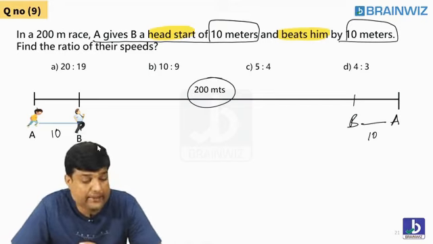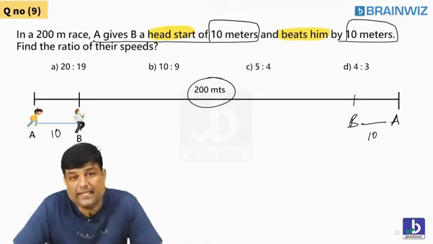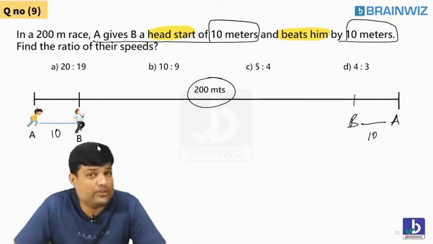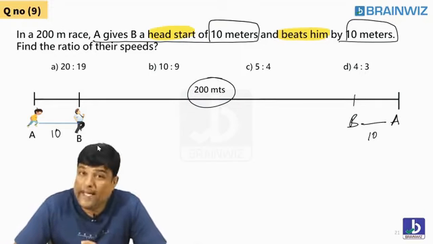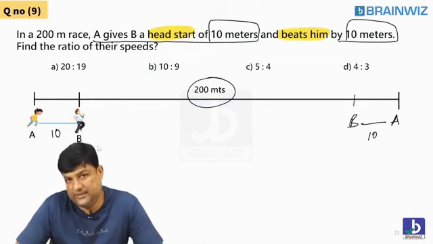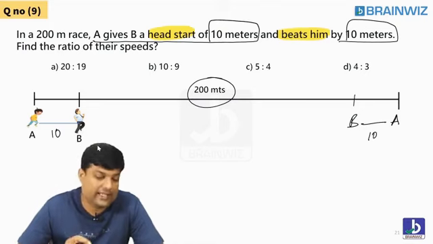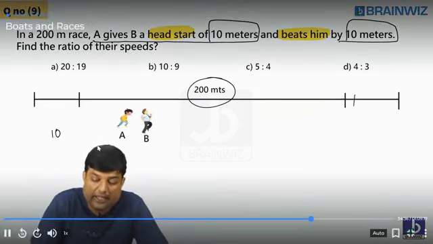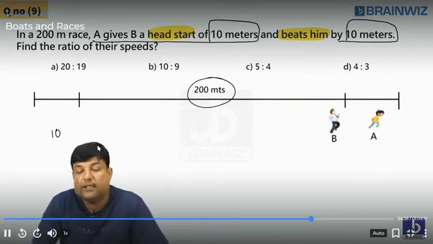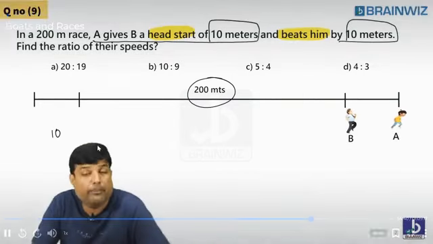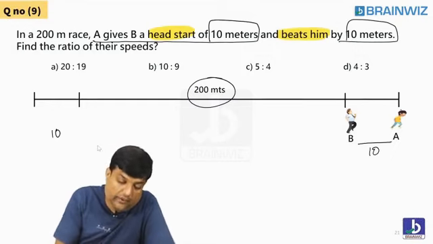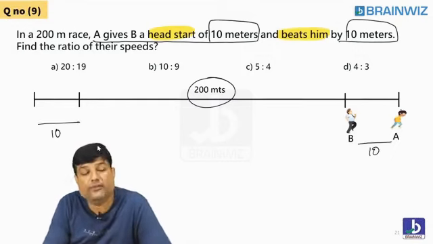So students, you tell me, is it possible? Even though he's standing at the back side, do you think A can still beat B? Come on, yes or no? Yes, it is possible. Why? Because the speed of A should be more than the speed of B. Are you understanding, everybody? Chaliye, let's try to move forward. Both are running. A has reached the finishing point, but B could not. Still A beats him by 10 meters. Even though he was 10 meters behind, still he beats by 10 meter.